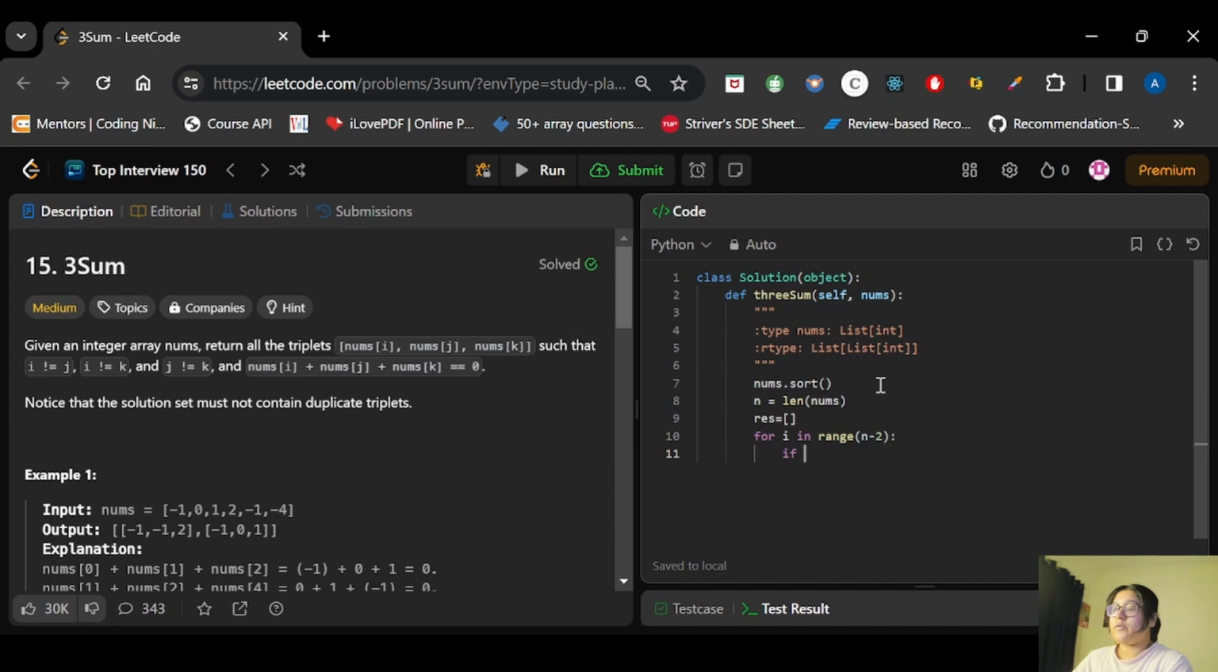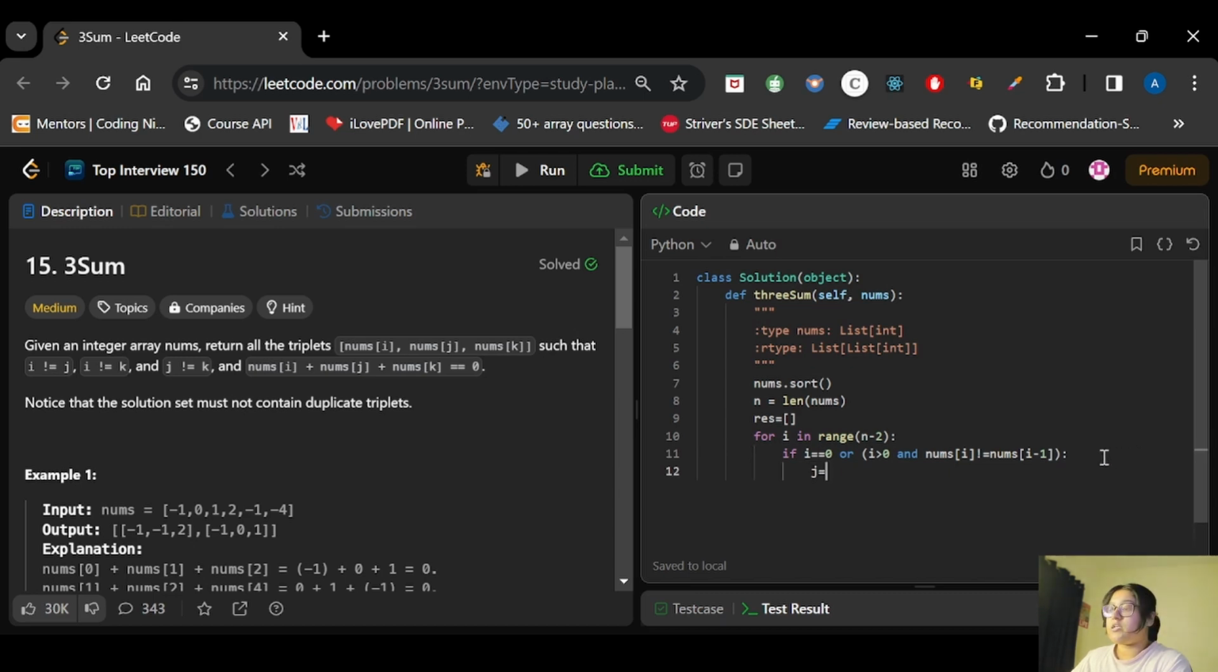After that what we will do, we will have a condition, right? If i is equal to 0 or i is greater than 0 and nums of i is not equal to nums of i minus 1. Now I can declare the rest of the j and k outside also, but it will be only required when this condition becomes true, right? So let's declare that inside only.